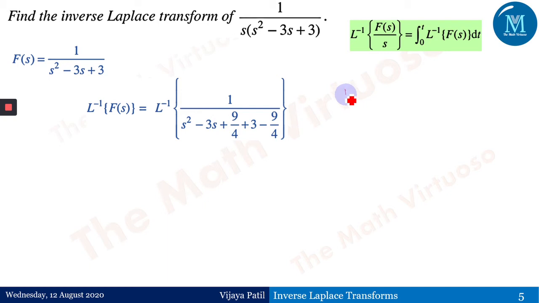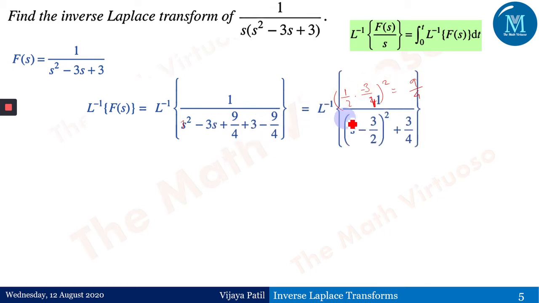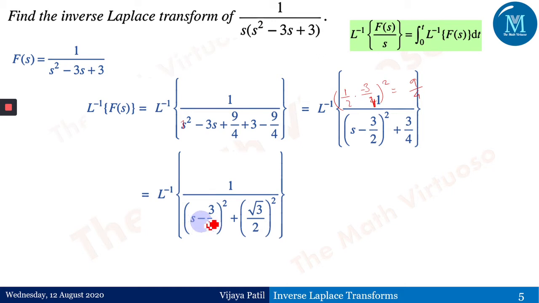Again, the third term is 1 by 2 into 3 by 2, because it's a minus 3 by 1 over here, because the first term is 1 here. Small a is equals to 1 here, and therefore the square would give me 9 by 4 as the third term. So 9 by 4 plus minus 9 by 4 would give me this, which is equals to 1 upon s minus 3 by 2 the square plus 3 by 4, and therefore it is 1 upon s minus 3 by 2 the square plus this 3 by 4 we can write down as root 3 by 2 the square, which is nothing but, now you know the Laplace transform.